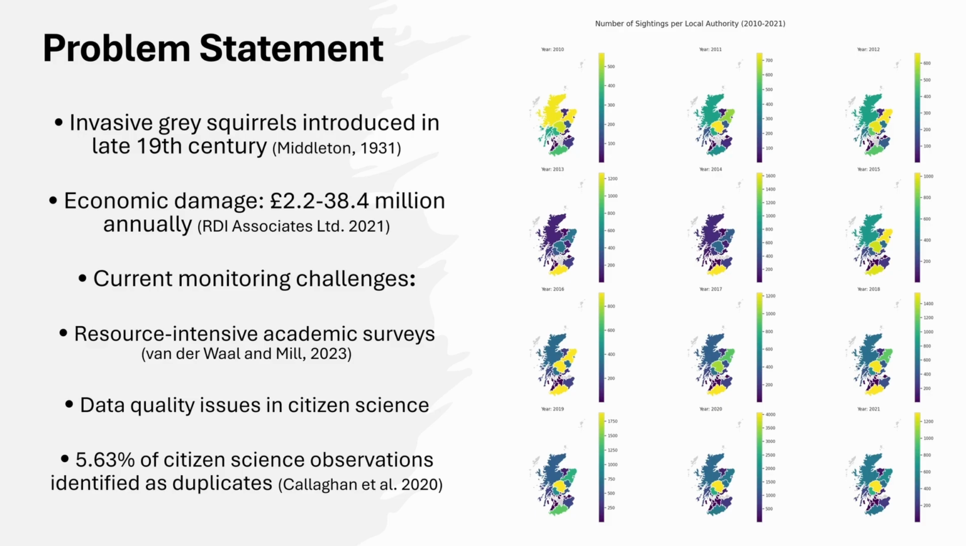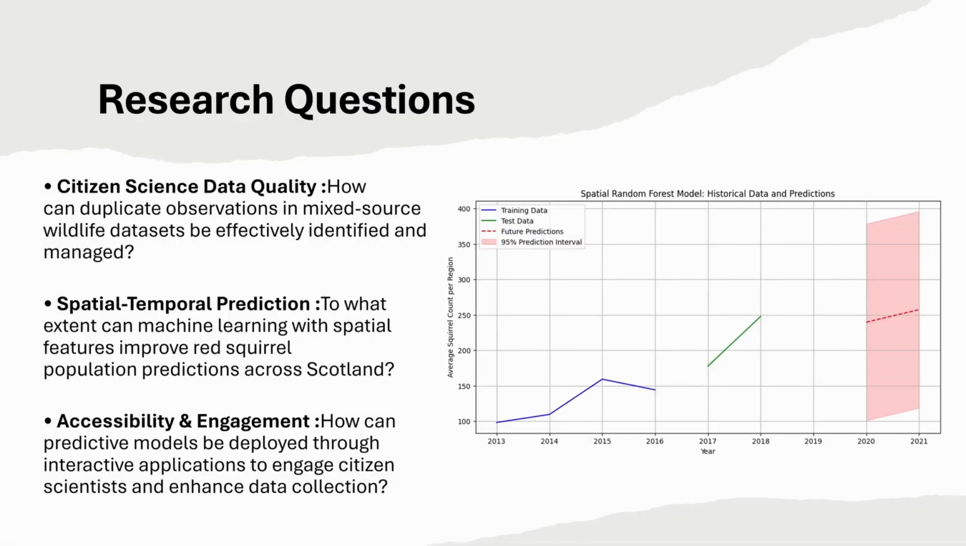Current monitoring methods are either costly and geographically limited, or suffer from data quality issues such as duplication when relying on citizen science contributions. Building on these challenges, 3 research questions have been identified. Firstly, identify and effectively manage duplicate observations in citizen science data, a critical issue affecting data quality.